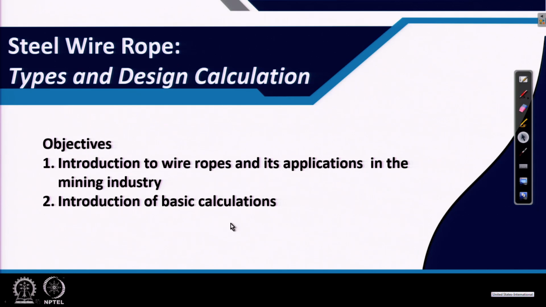So, we will discuss this wire rope and what it is. Our objective for today's lecture is to introduce wire ropes to you, so that you understand what this rope is and how it is made. If time permits, we will also discuss some basic calculations, and then we will take one more lecture regarding the calculations as well as how wire ropes are maintained in the mines.